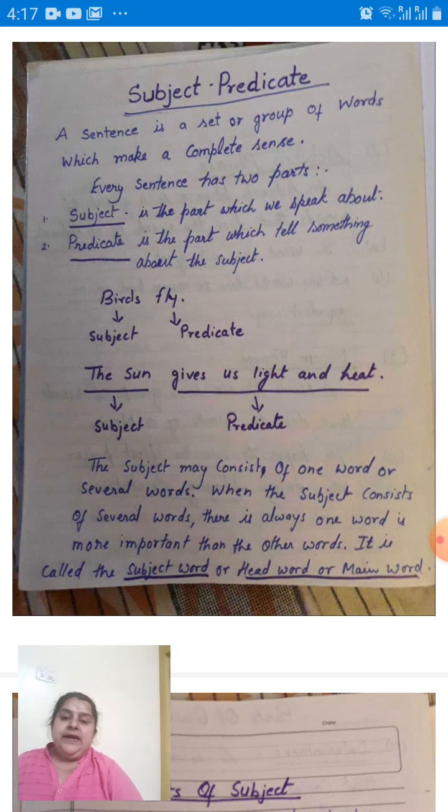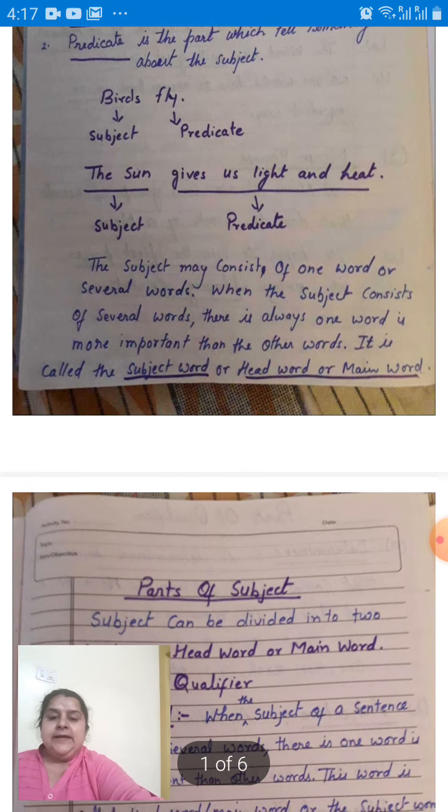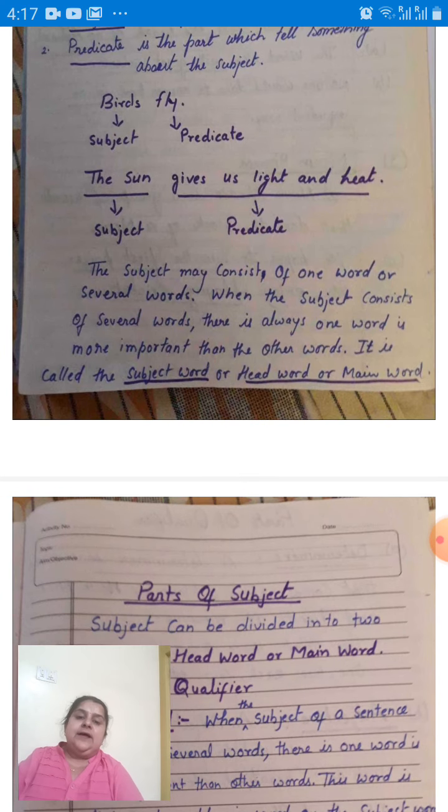The subject may consist of one word or several words. When the subject consists of several words, there is always one word more important than other words. And this more important word is called main word or head word or subject word. Look at the sentence. The sun gives us light and heat. I told you the sun is subject. And which word is main word? Sun, because I am talking about sun.